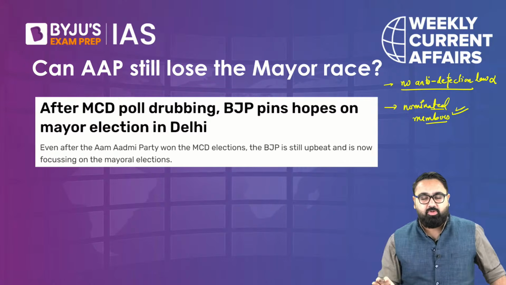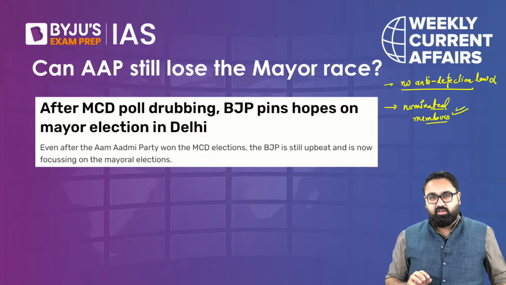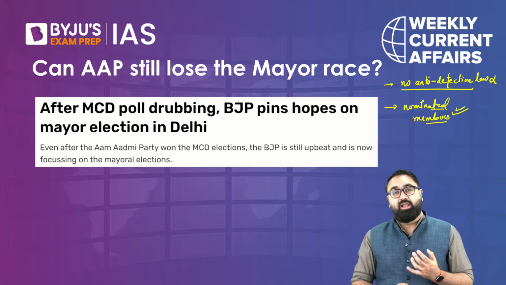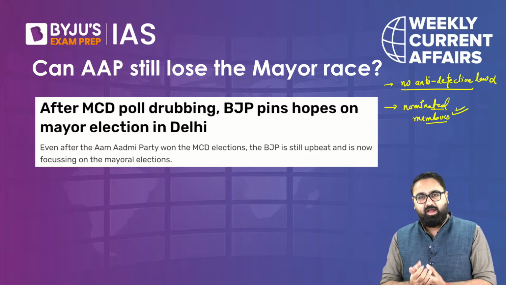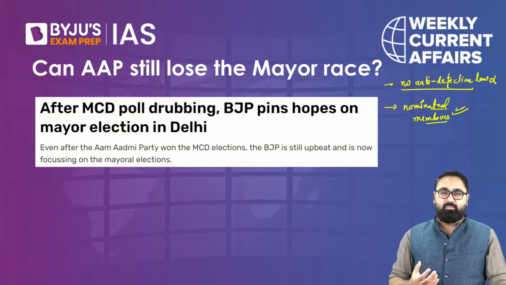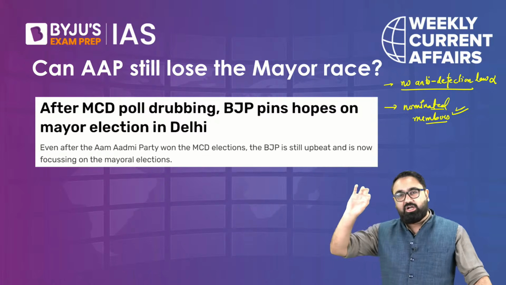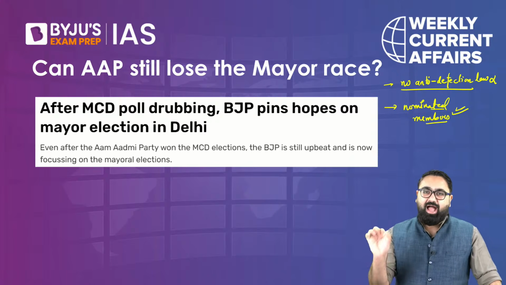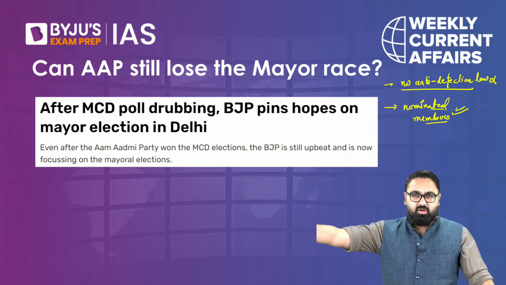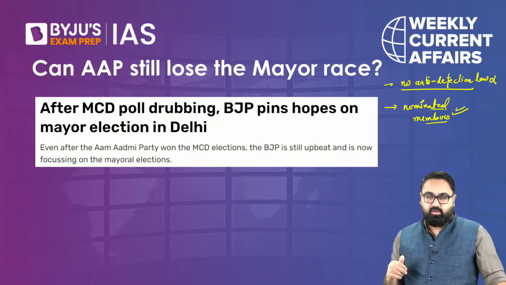For example, the Municipal Corporation of Delhi can have certain nominated members in the form of members of Parliament from Delhi, Lok Sabha, Rajya Sabha, and MLAs can also become nominated members. They are usually nominated by the governor, or in the case of Delhi, by the lieutenant governor.